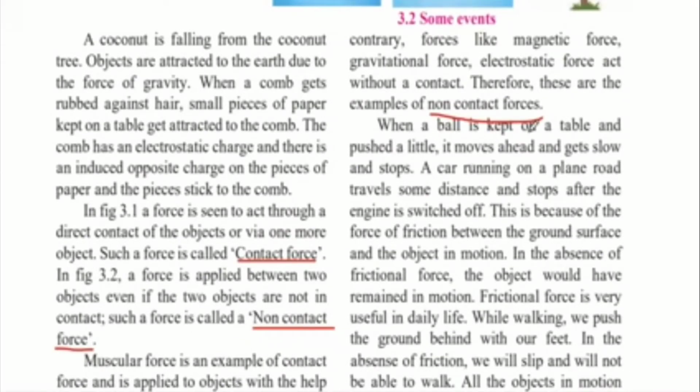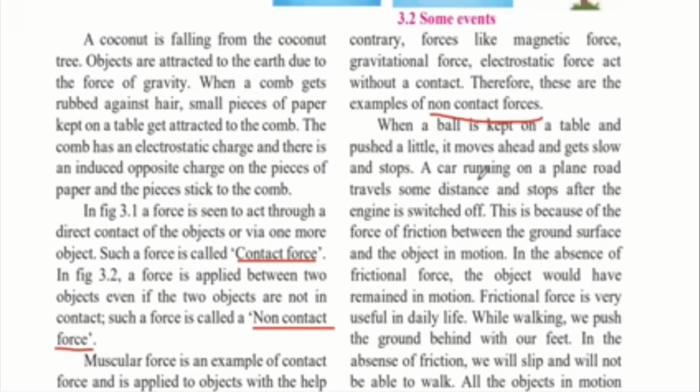When a ball is kept on a table and pushed a little, it moves ahead, slows down and stops. A car running on a plain road travels some distance and stops after the engine is switched off. If you remember Newton's first law of motion, if a force is not applied on an object, it should not change its speed or direction. But here we see that when you push a ball on the table, it will move and after some time it will come to rest. But we have not done anything to the ball, so how did it come to rest?